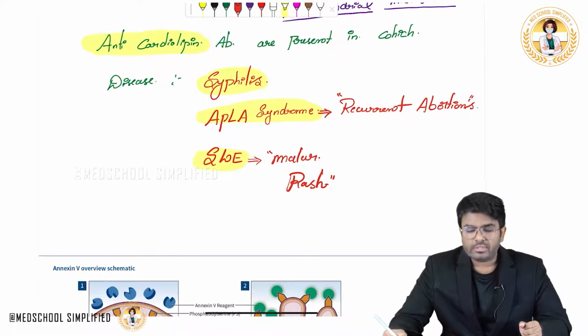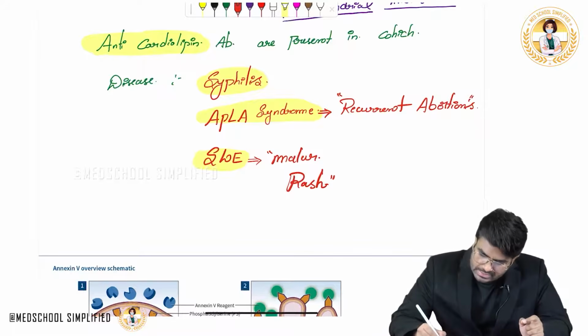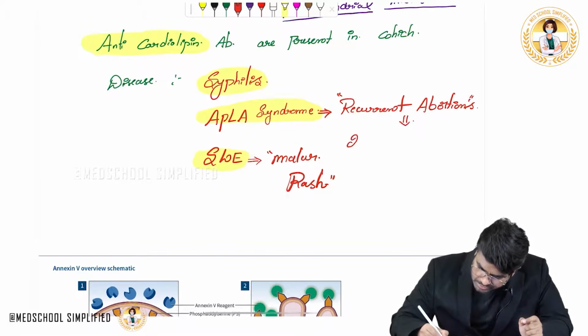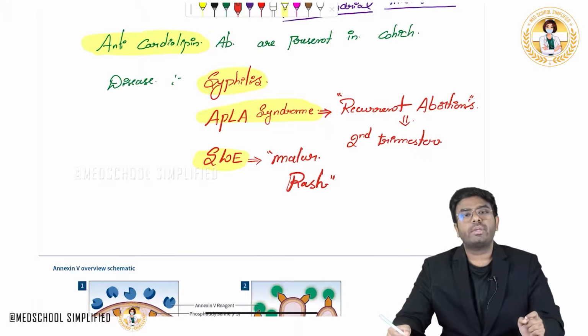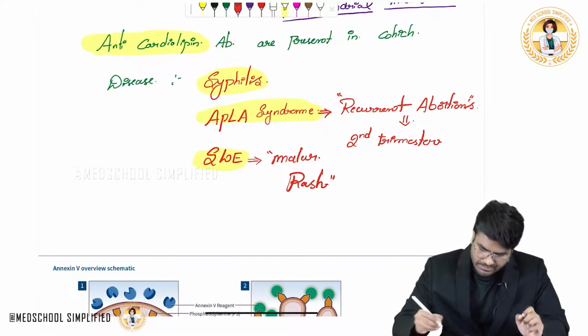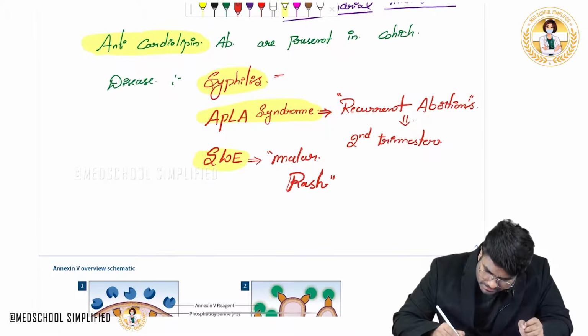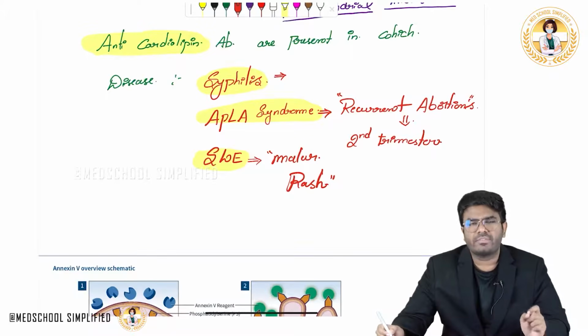APLA syndrome is going to cause recurrent abortions, and these recurrent abortions are going to be seen when? They are seen during the second trimester. So APLA syndrome is going to cause second trimester recurrent abortions. Done. And syphilis, 2-3 important points about syphilis.